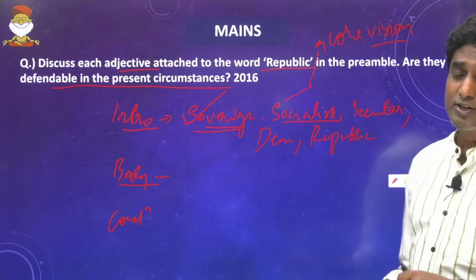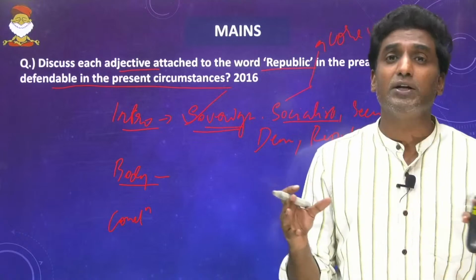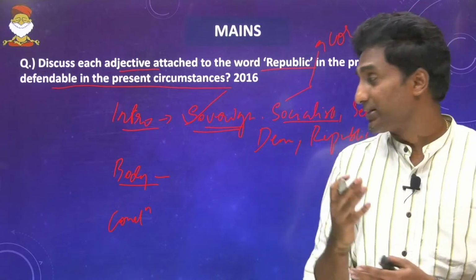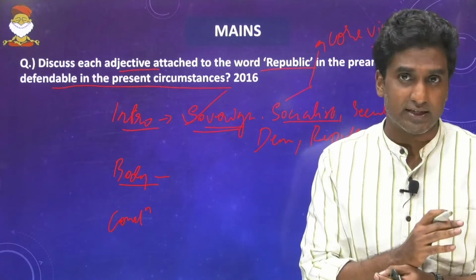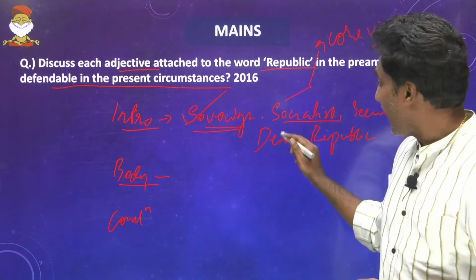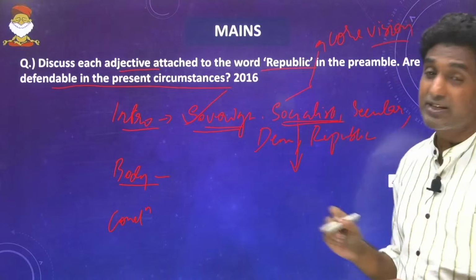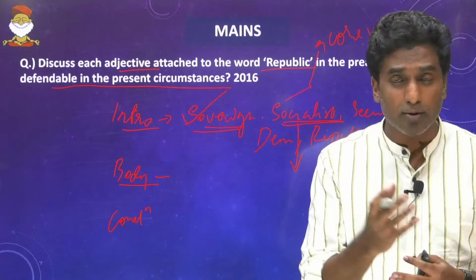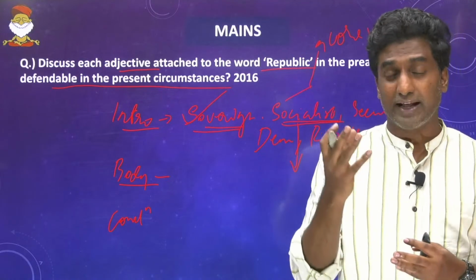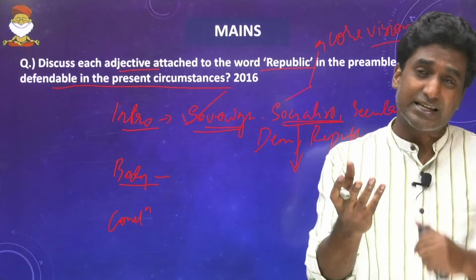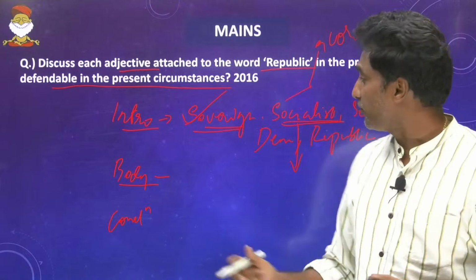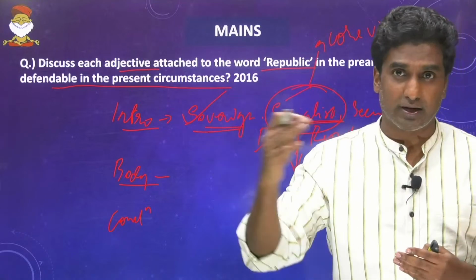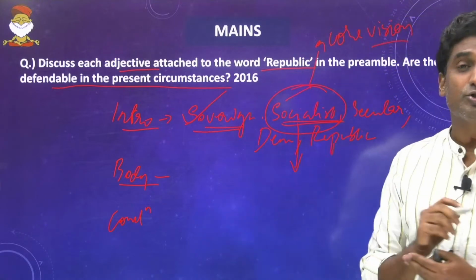Next, coming to socialist. Socialist, in simple terms, means bringing a welfare state, welfare to all the citizens, and also removing inequalities. These are the two key words that I would be writing, and we have to defend whether India is a socialist country. We have a lot of social security schemes, from MGNREGA, the rural employment scheme, or Ayushman Bharat health insurance scheme, or any scheme related to women or old age pension. We have so many schemes. And even the taxation system, the more you earn, the more taxation there is. All that talks about a socialist thing.